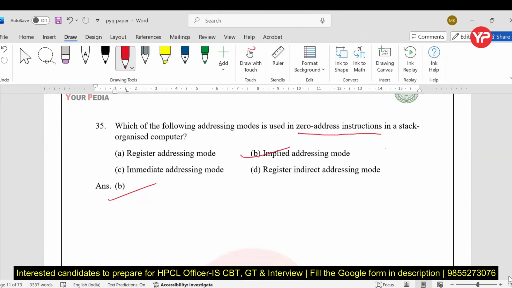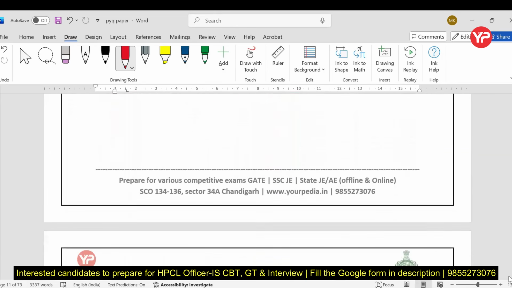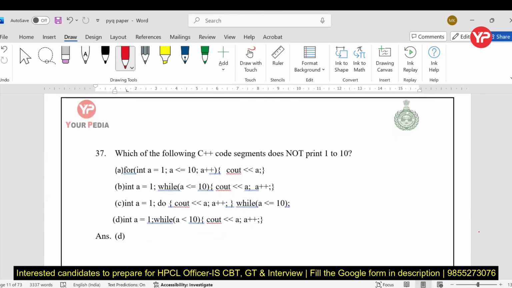Next. Which of the following C++ code segments does not print 1 to 10? Very simple. If you know the looping concept, you can easily identify the right option. Here the answer is D.